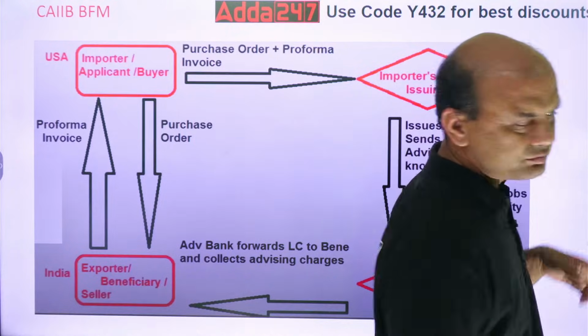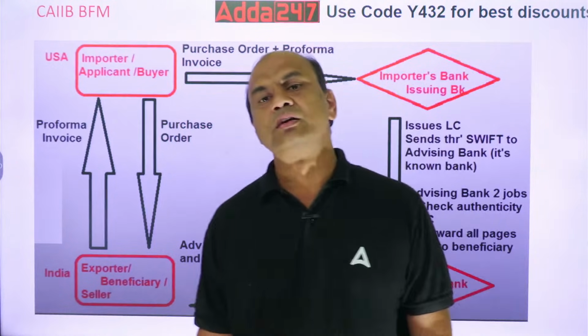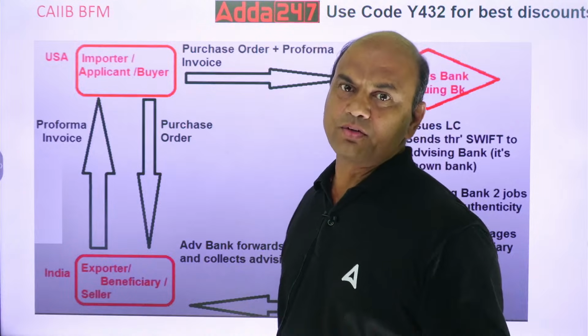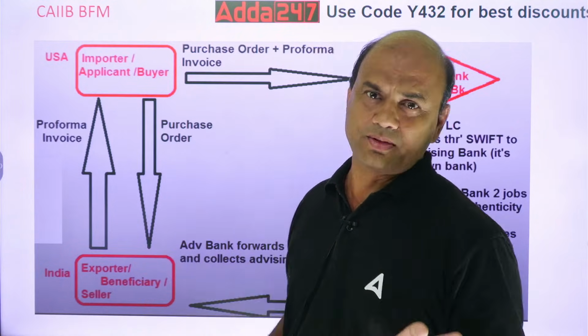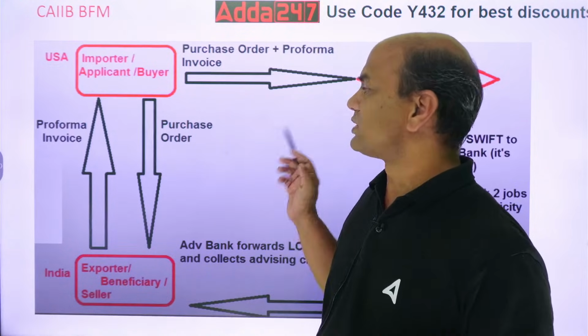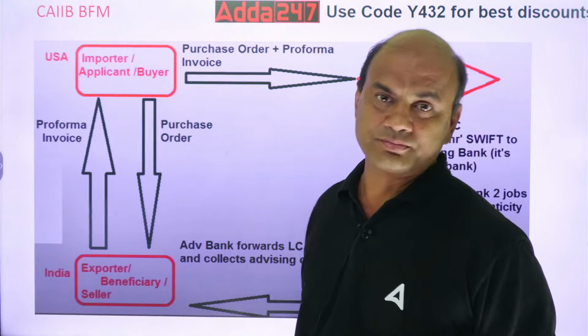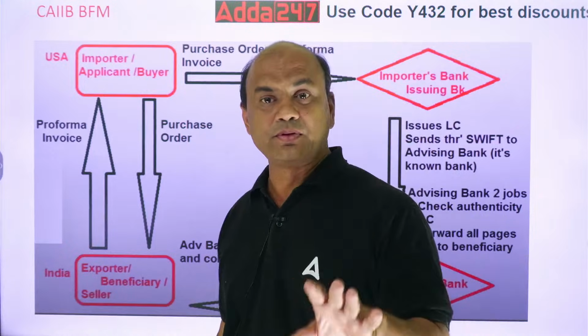So now, LC. See, LC consists of 3 flows. Kindly understand, everyone. Be very clear about it. One is LC flow.